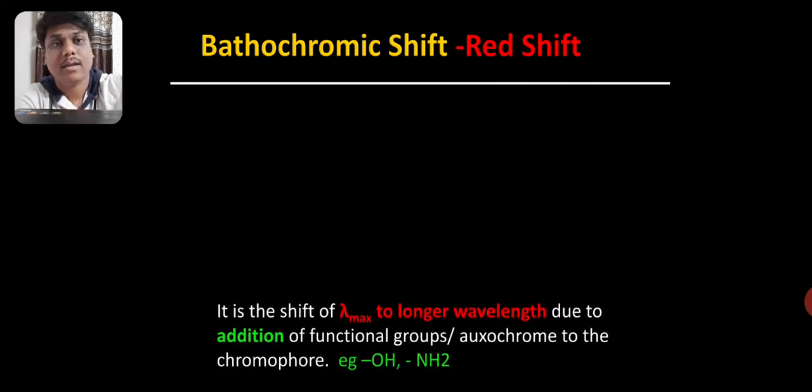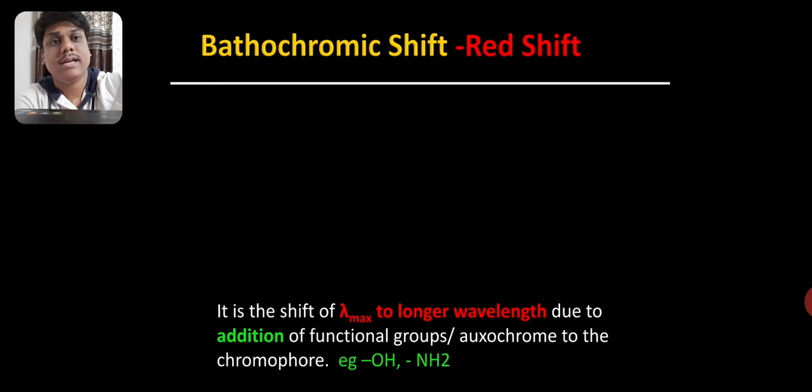Bathochromic shift is also known as a red shift. It is the shift of lambda max to the longer wavelength due to addition of the oxochrome to the chromophore group, for example, OH and NH2 addition.